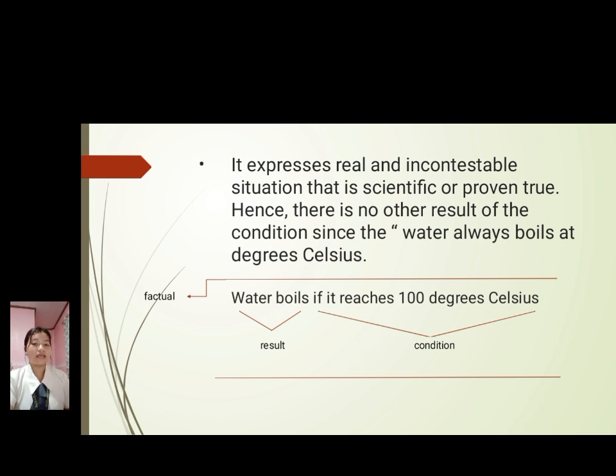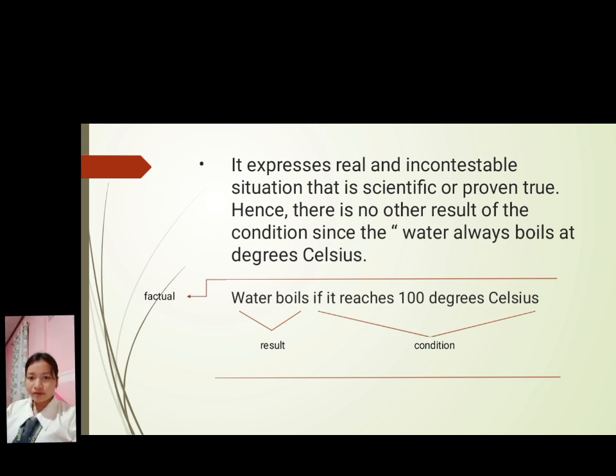So, we have here the example. The example provided is: water boils at 100 degrees Celsius. This is a factual statement based on scientific evidence. So we have here the condition. The if part of the statement specifies the situation under which something happens. In this case, if it reaches 100 degrees Celsius is the condition. The outcome of the condition here is that it boils. So this is the result. The statement illustrates that there is no alternative outcome to these conditions because it is based on natural laws.